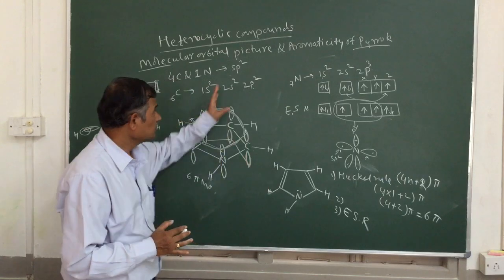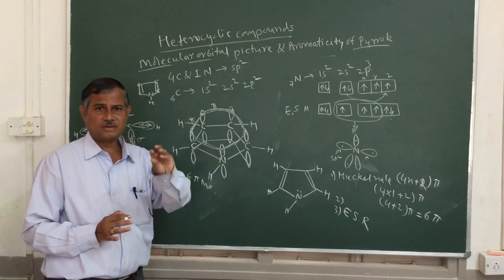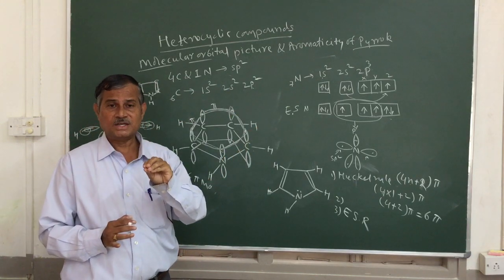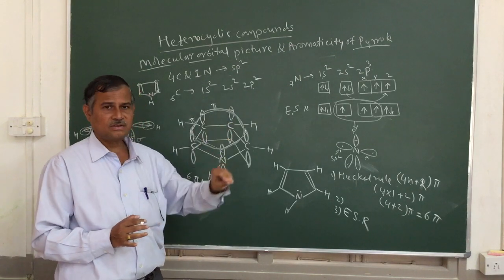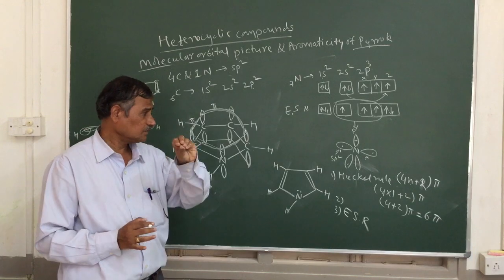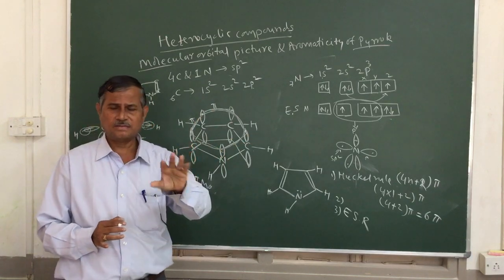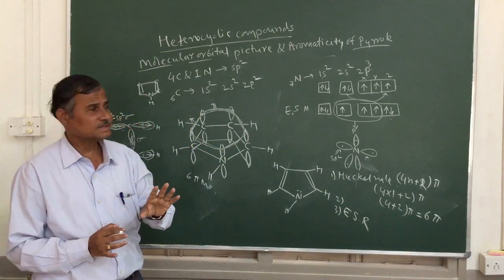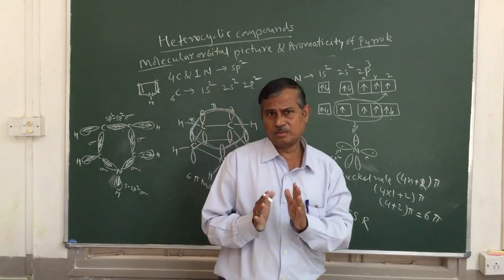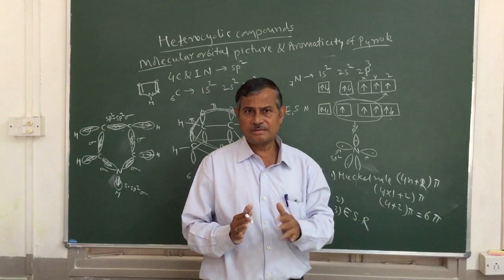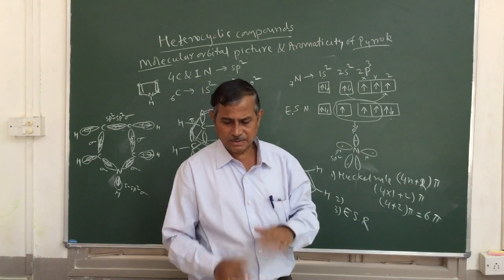So if you write this much, you will get 5 marks. The question is: discuss the molecular orbital picture and aromaticity of pyrrole. This is for 5 marks. This much if you write, definitely you will get 5 marks. So this is about the molecular orbital picture and the aromaticity. So we'll stop here. We'll continue in the next period. Thank you.